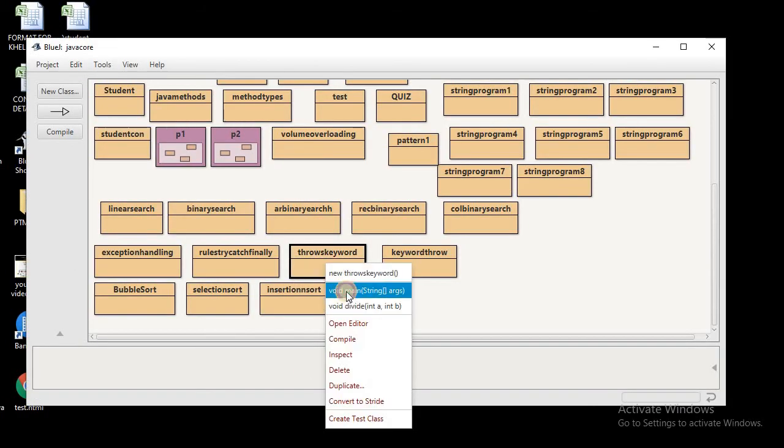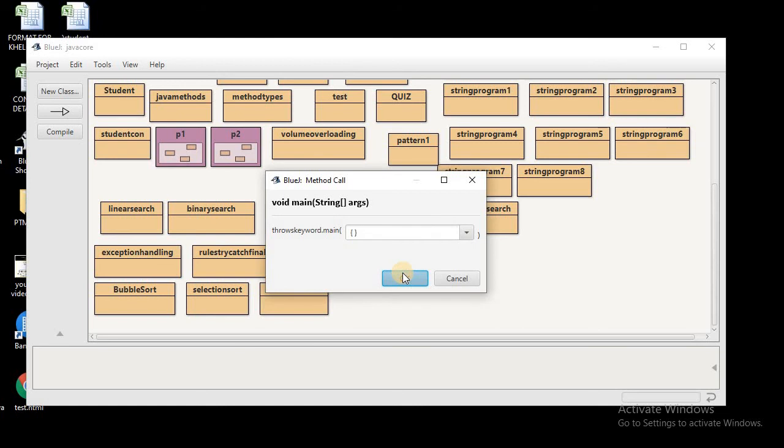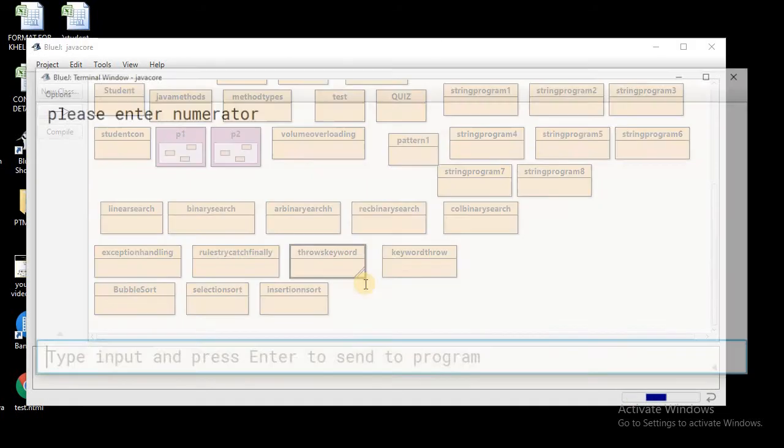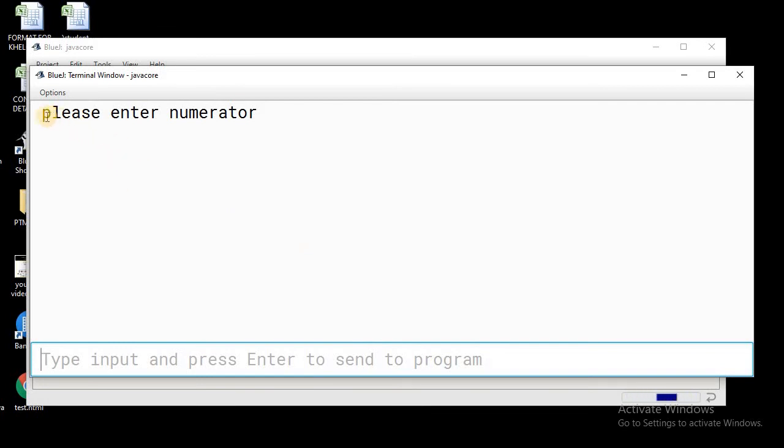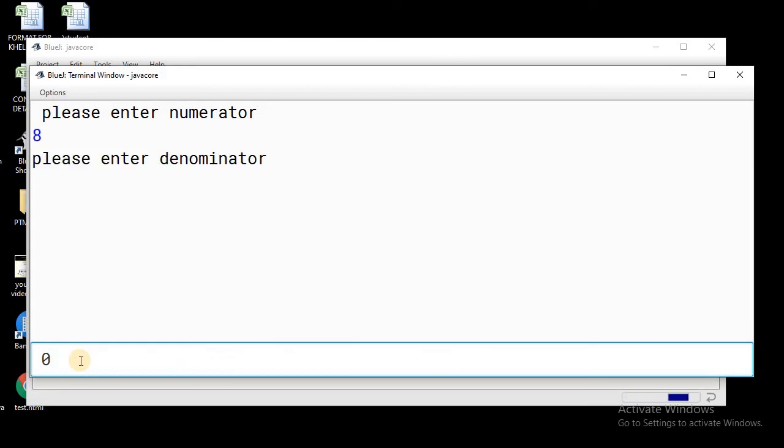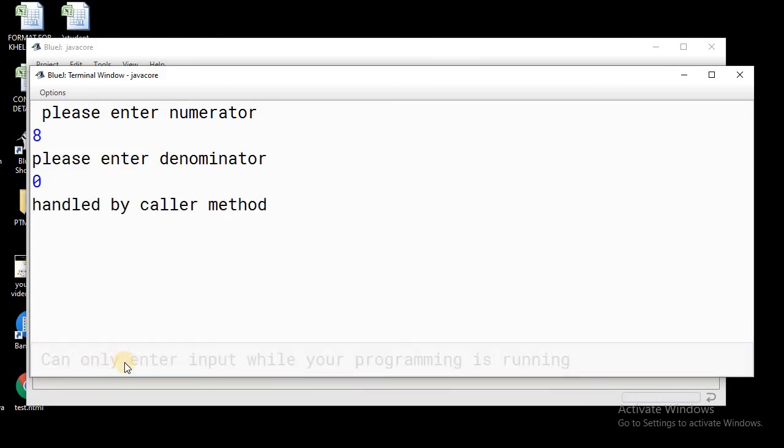Let me run this program, and now you can see that the main method has called the divide method. First it is asking for the numerator, then the denominator, and then it calls the divide method, and you can see the message inside the catch block, handled by the caller method.